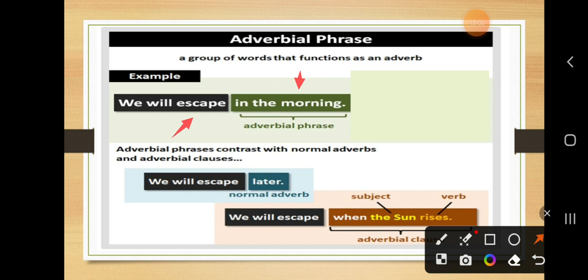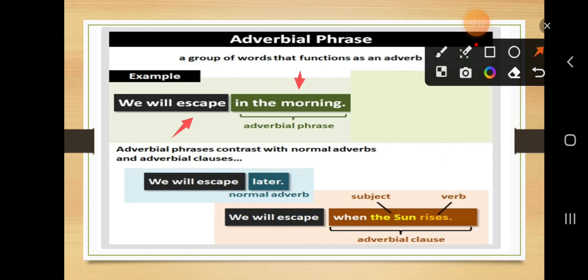Adverbial phrase contrast with normal adverbs and adverbial clauses. For example, we will escape later. यहाँ पर ये normal adverb use हो गया, but in the morning it is used as a phrase. We will escape when the sun rises. अब यहाँ देखो कैसे adverbial clause एक use हो रहा है, when the sun rises. Rises is a verb and here the sun is a subject.